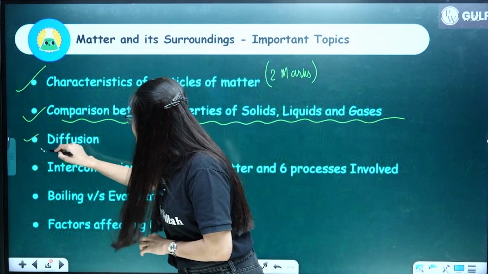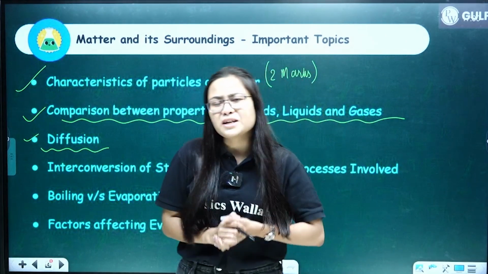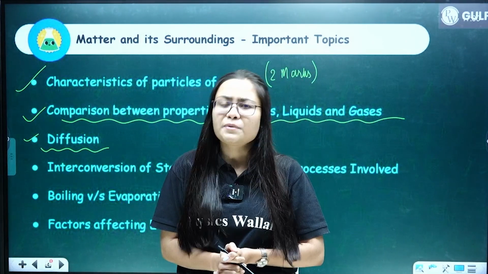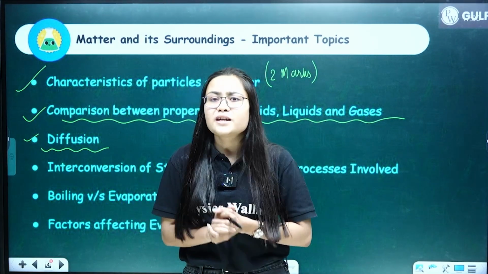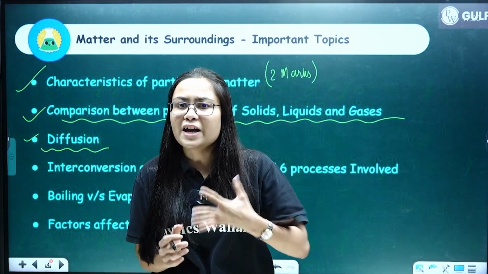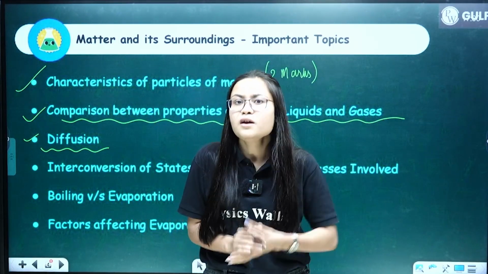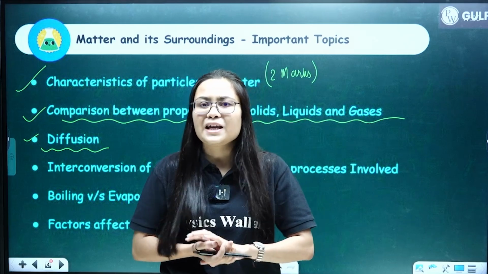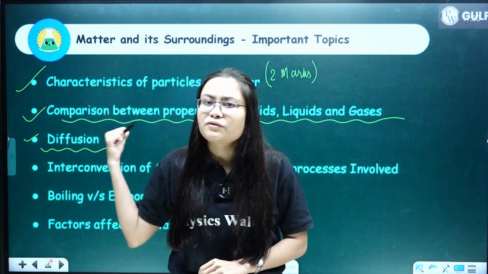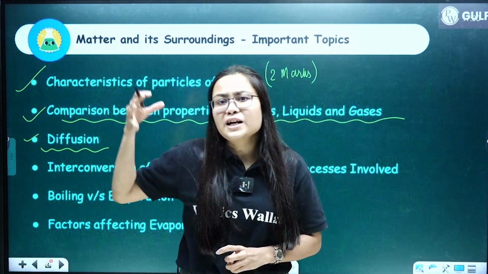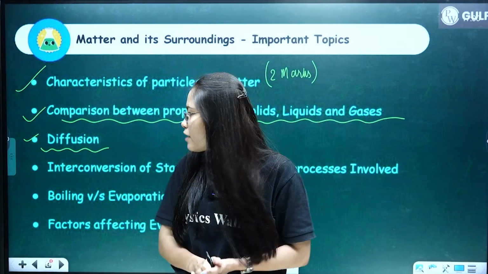The third one is property of diffusion. Diffusion is a very important concept from this chapter, and by the knowledge of this concept you can write different give reasons from this chapter.